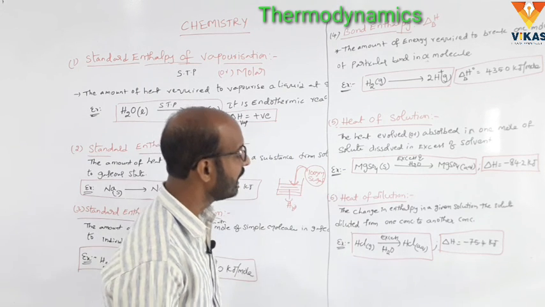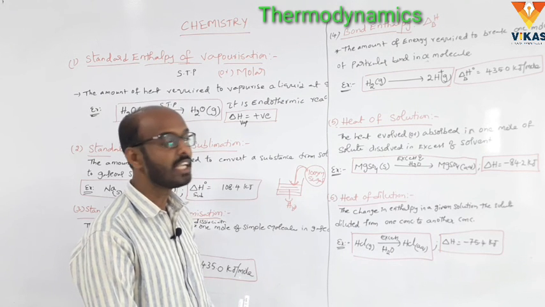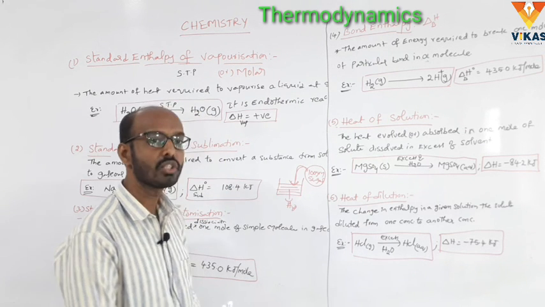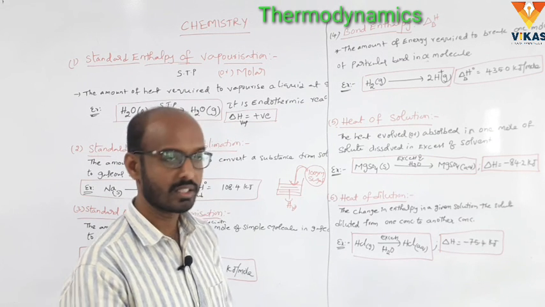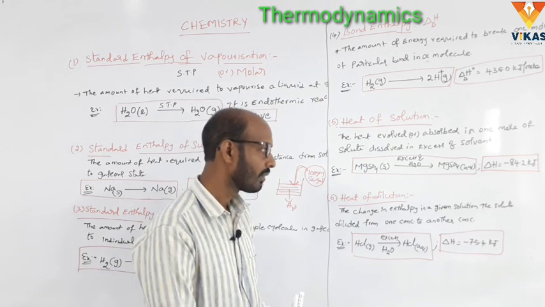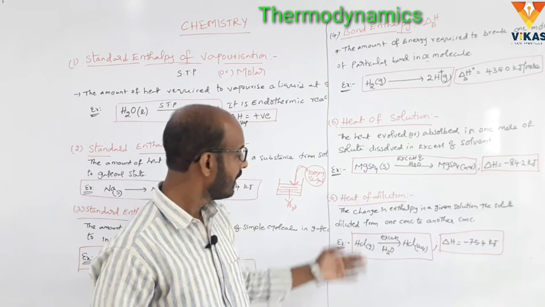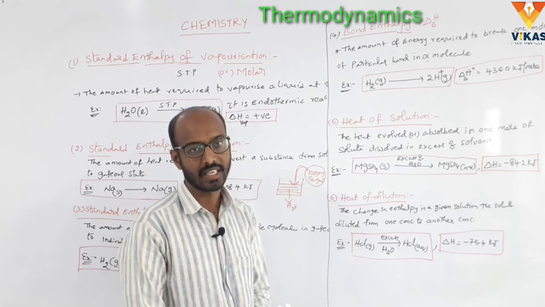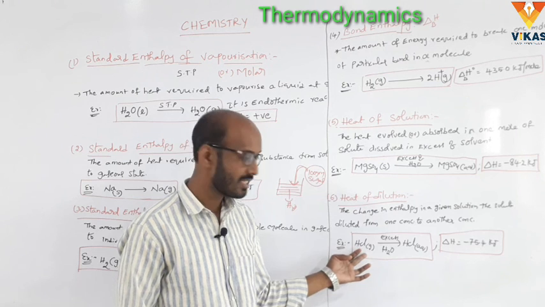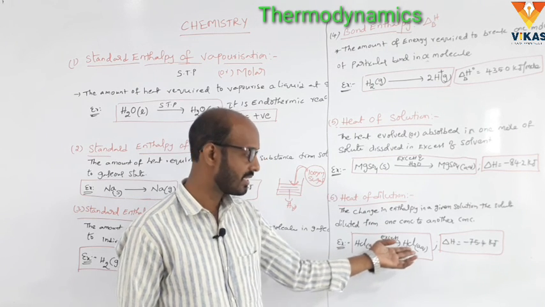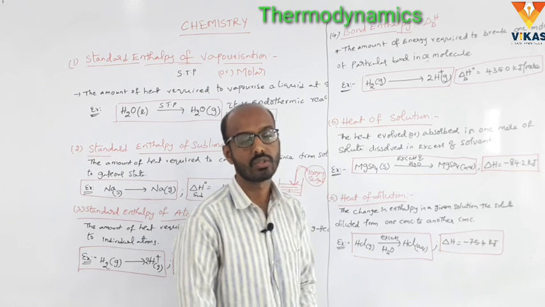And heat of dilution: the change in enthalpy in a given solution when 1 mole of the solute is diluted from one concentration to another concentration is called heat of dilution. Example: HCl gas in excess of water converts to HCl aqueous with delta H equal to minus 75.4 kilojoules. This is today's class,